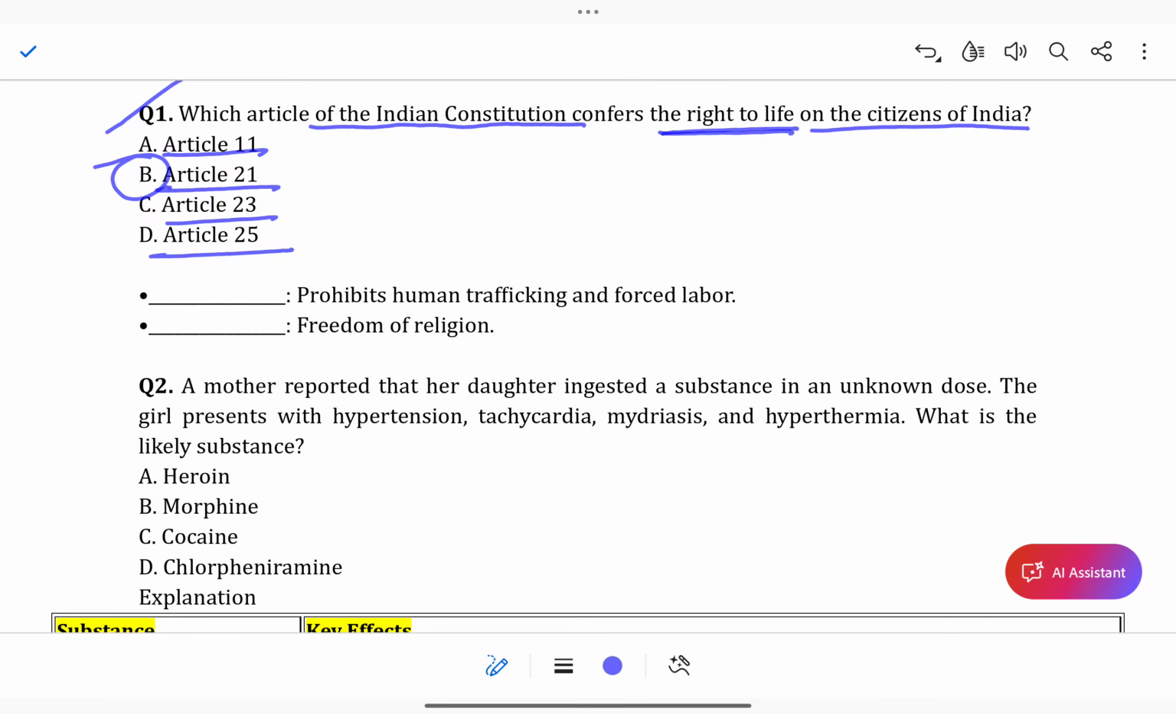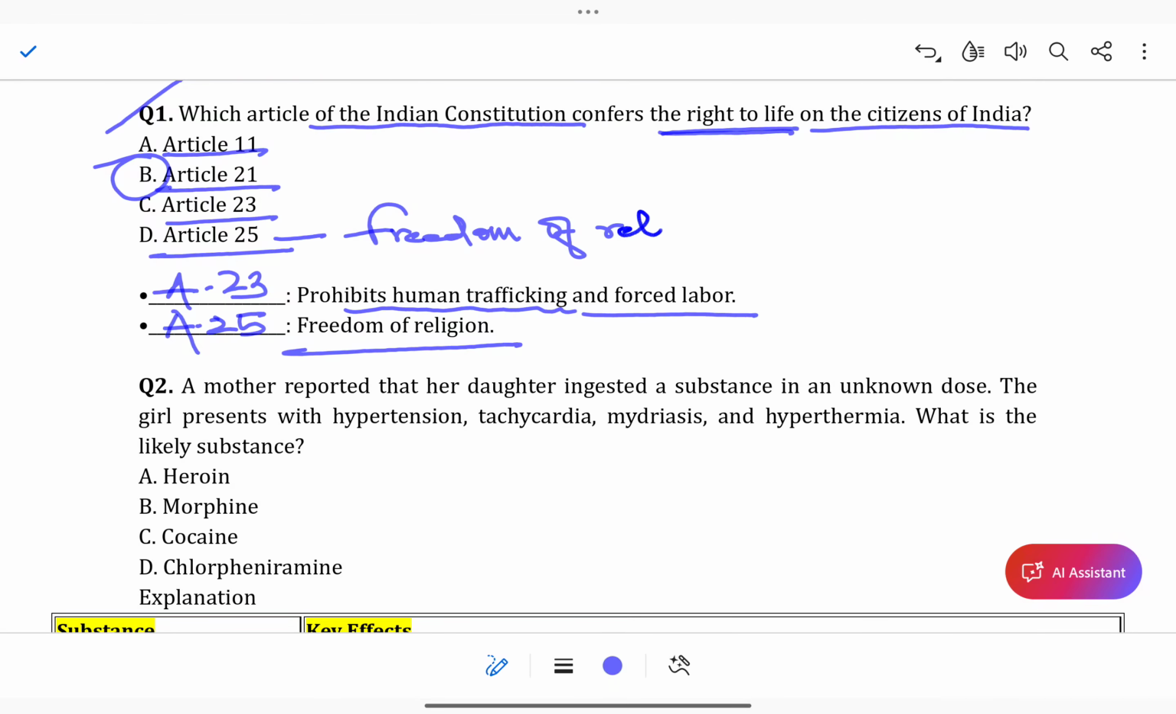There is another highly expected question. Which article prohibits human trafficking and forced labor? That is Article 23. Freedom of religion, Article 25.